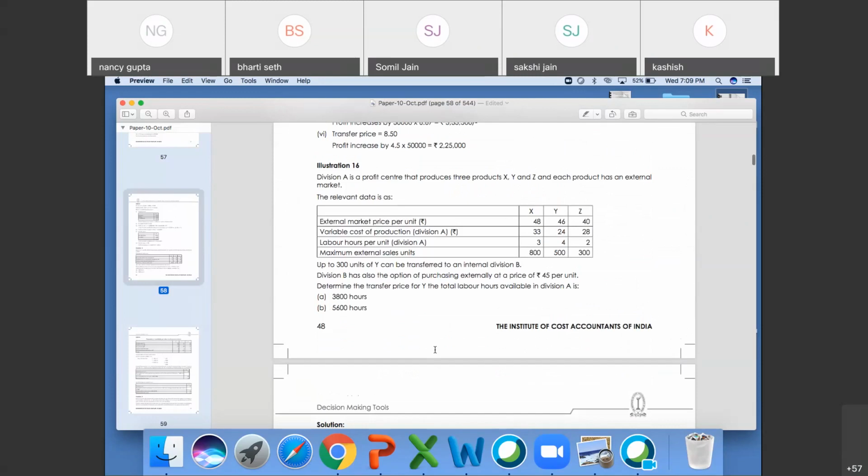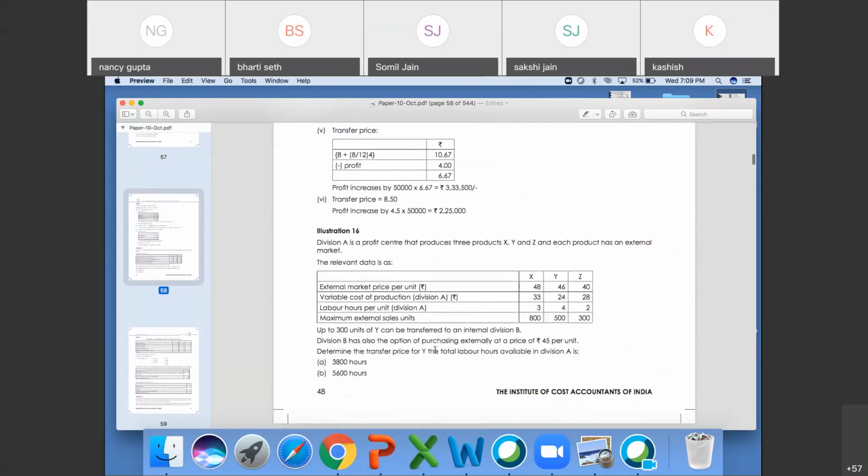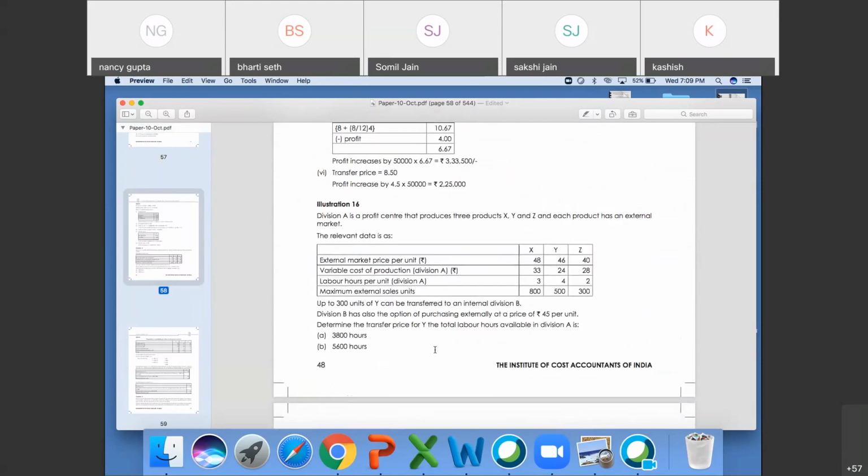Moving towards the next question. Question number 16. Division A is the profit center that produces three products X, Y, Z, and each product has an external market. The relevant data is as follows. External price per unit is 48, 46, 40.